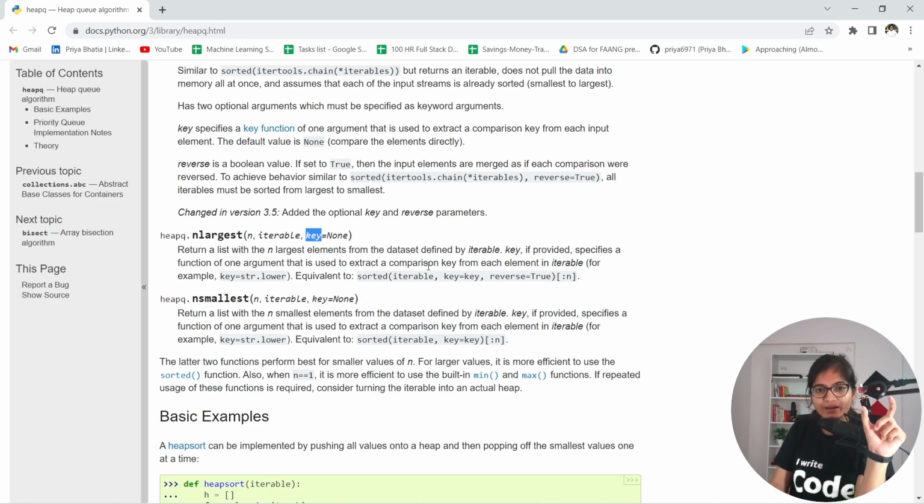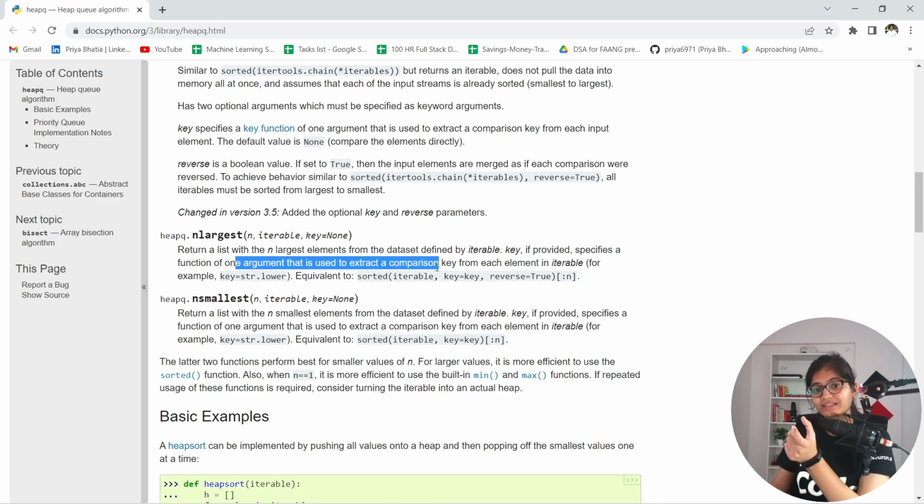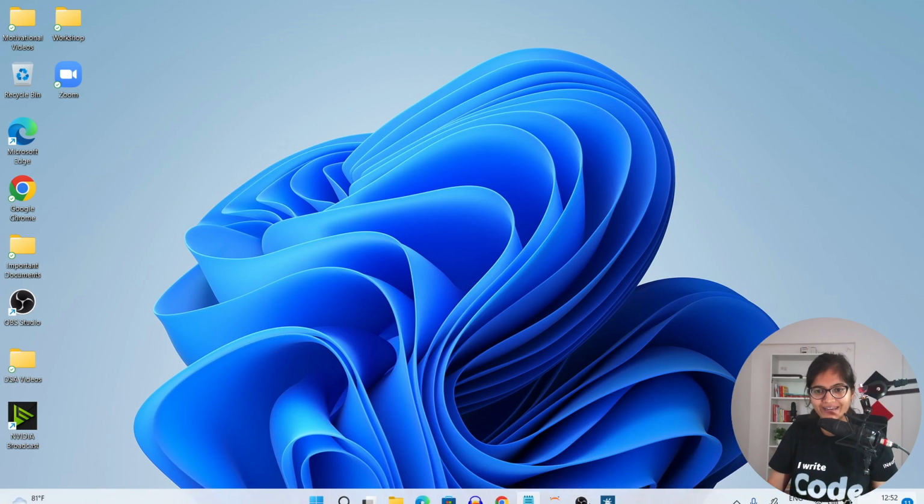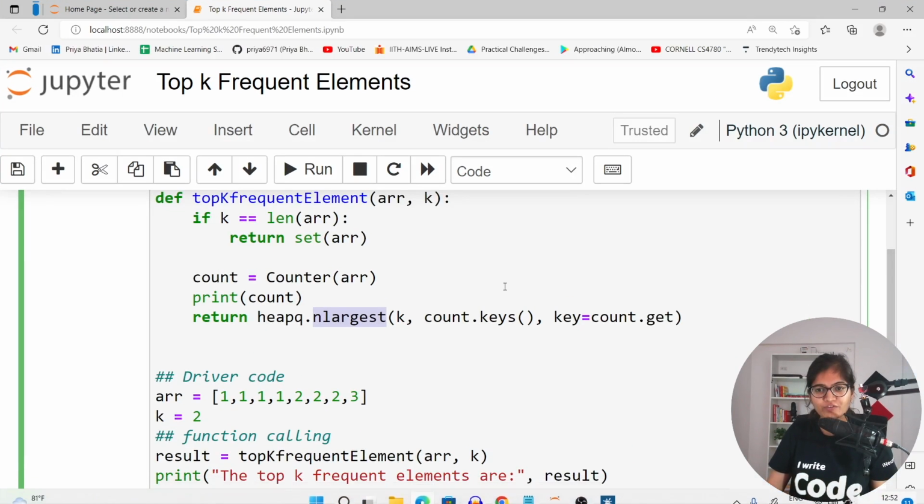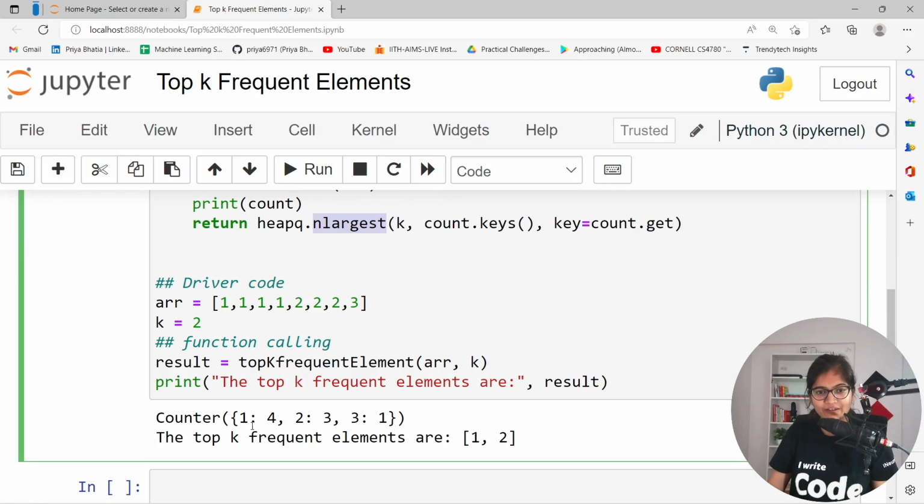Basically, key specifies a function of one argument that is used to extract a comparison key from each element. So what is the point where you want to do the comparison? I want to do the comparison on the frequency portion, so that is what we are defining in our code. Now here you can clearly see that on this particular parameter I want to do the comparison and give me the topmost 2 values. So here it gives me the output as 1 and 2.